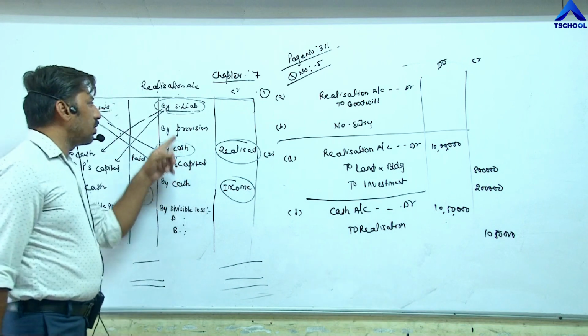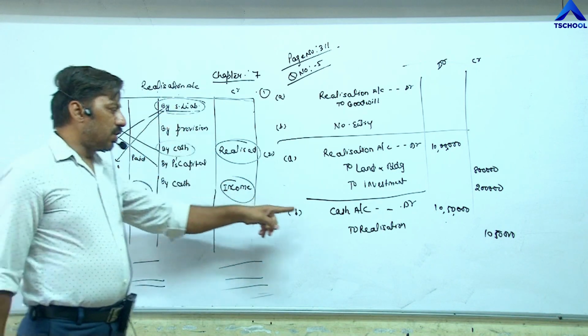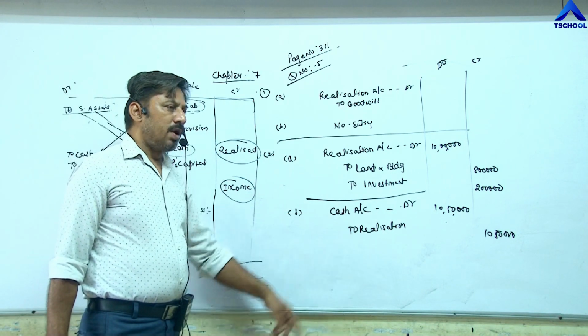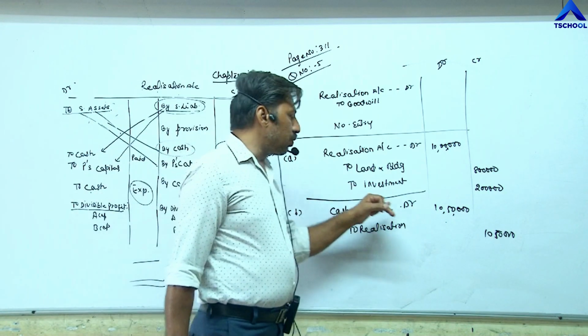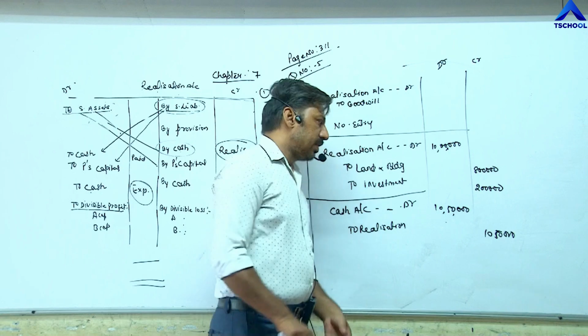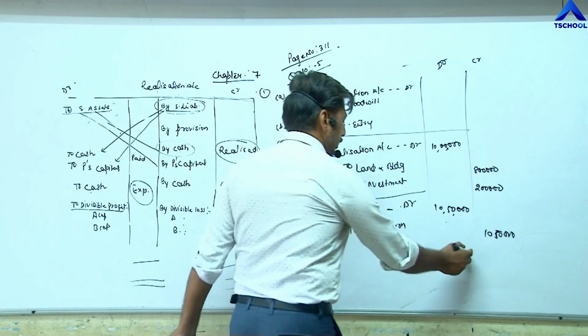In this entry, you are not required to show building and investment. Direct cash: cash account debit to realization. And the total amount: 9 lakh we are receiving for building, 1 lakh 50,000 we are receiving for investment. The total becomes 10 lakh 50,000. The second question is completed.